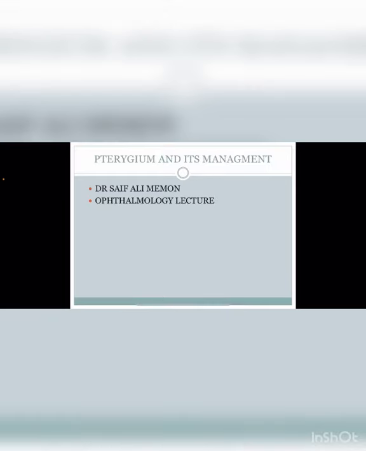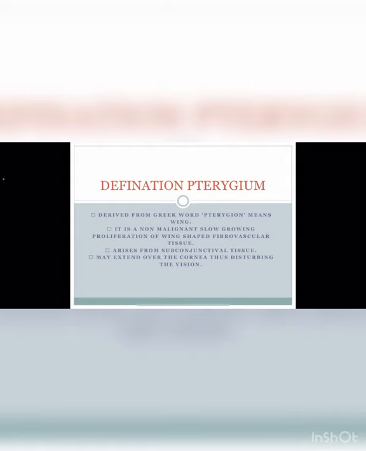Today, my lecture topic is about pterygium and its management. So, what do we mean by pterygium? The word pterygium is derived from the Greek pterygion, which means wing. It is a non-malignant, slow-growing proliferation of wing-shaped fibrovascular tissue.